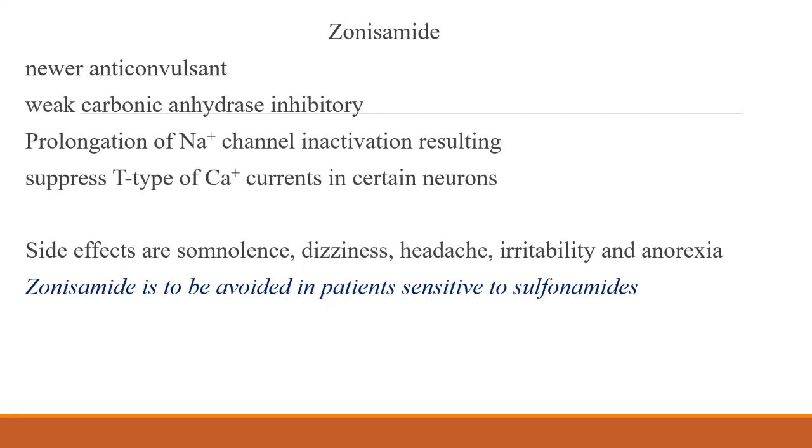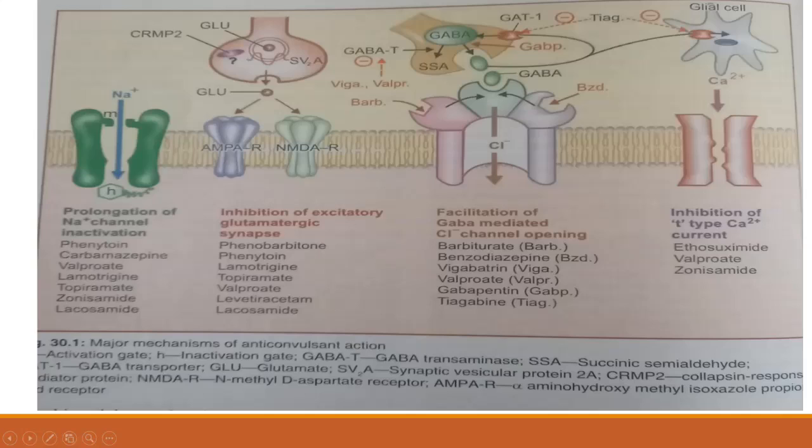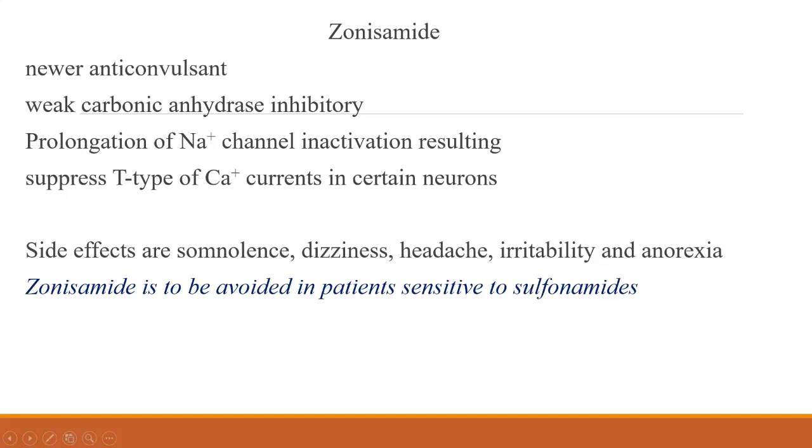Now zonisamide. Where is zonisamide coming? It is here. So it is having sodium channel inactivation prolongation, and also it is acting on the T type. So zonisamide can be used in case of absent seizures also. So all these drugs are not used for absent seizures. Zonisamide has two actions. So we will see zonisamide.